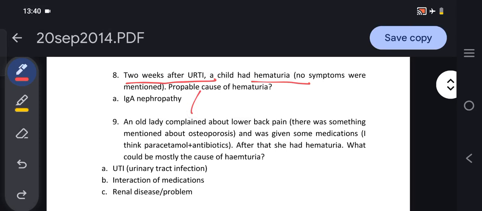IgA nephropathy is not the correct answer because IgA nephropathy develops within 1 week after an upper respiratory tract infection. But here, this is 2 weeks after the infection.